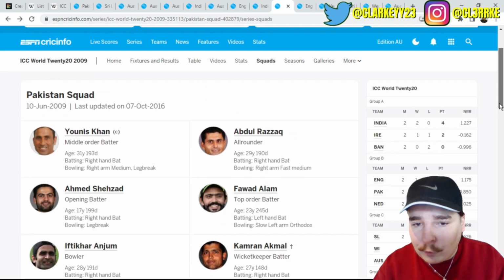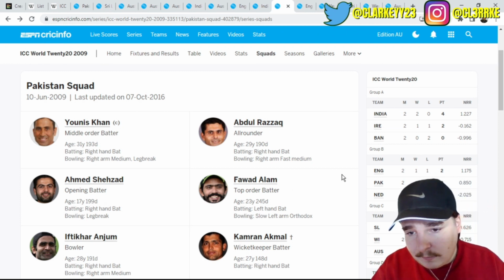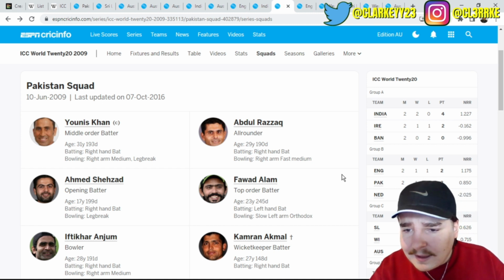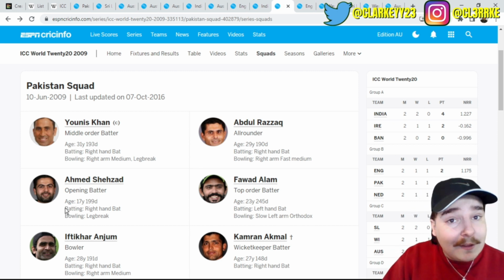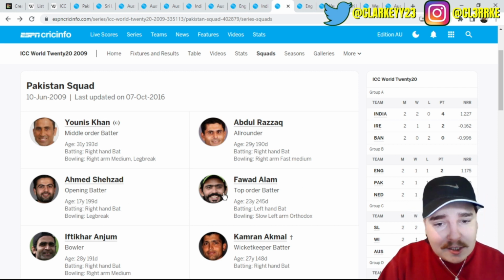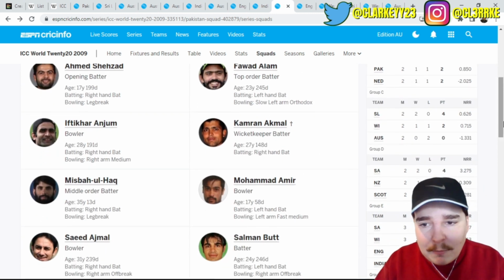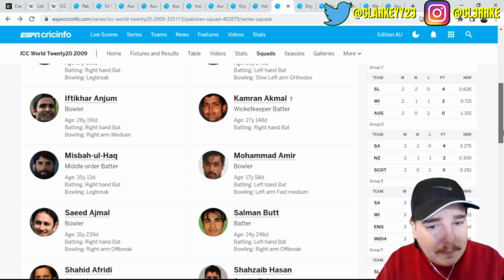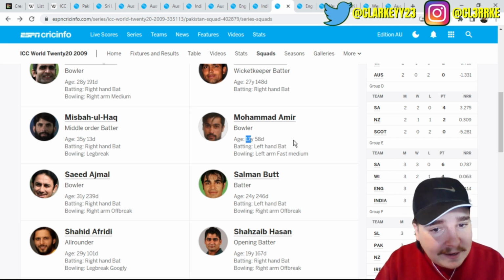Okay, going through the team. I do know this team was pretty good, though. I have some decent men. Younis Khan, the skipper. Abdul Razzaq. Ahmed Shehzad. He was 17 at the time of being picked. Sheesh. Fawad Alam, of course, a legend. Kamran Akmal. Misbah-ul-Haq. Muhammad Amir, who was also 17 at the time of being picked.